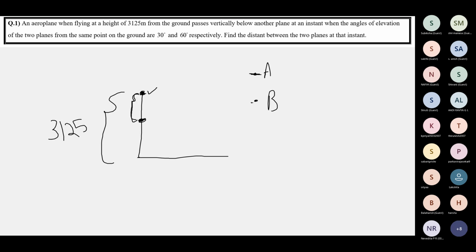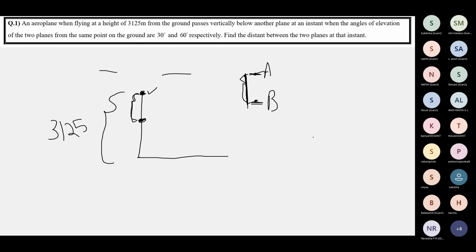The planes are flying horizontally like this. And this is the vertical distance between them. Because this distance in the air is vertical like this. The planes are flying horizontally. There is no horizontal distance between them. That will happen only when they are flying at the same level from the ground.